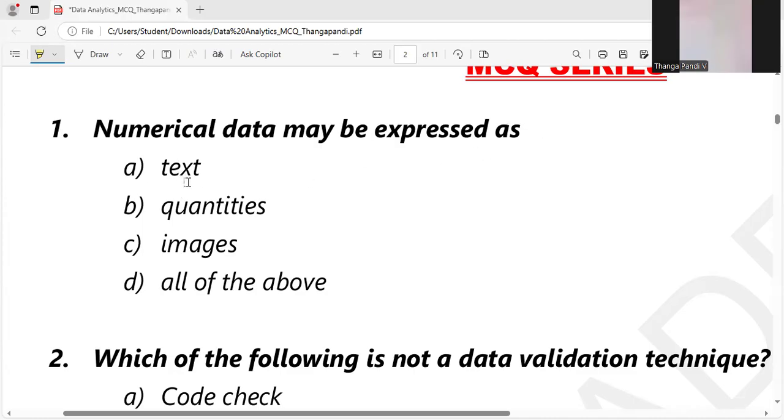The options are text, quantities, images, and all of the above. We have to be conscious here because they are asking that numerical data may be expressed as, so the answer will be all of the above. Let me explain it. Text can be expressed as numerical data by vectorizing the text; we can easily vectorize text data into 1s and 0s and likewise. Quantities or numbers are numerical data. Images can be expressed as numerical data in matrix form. So all of the above is the right answer.